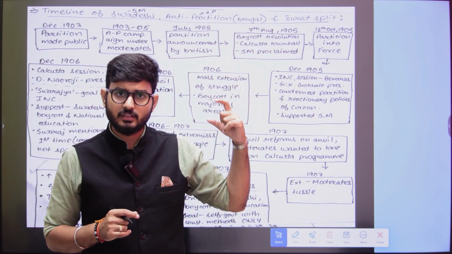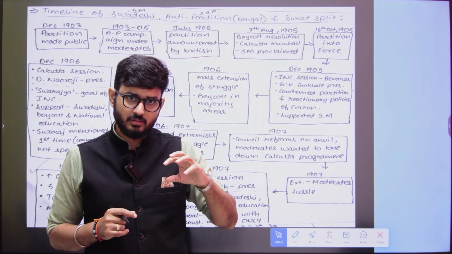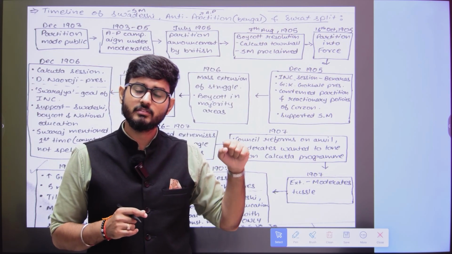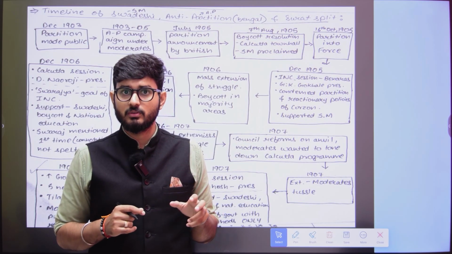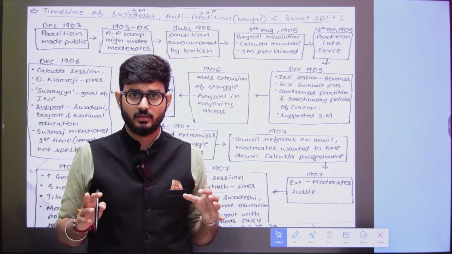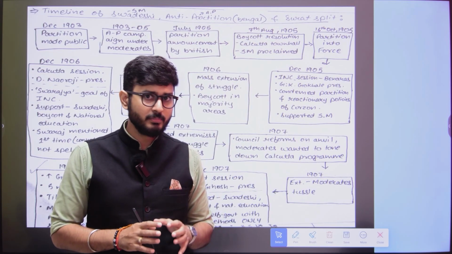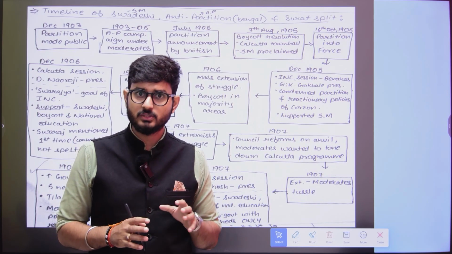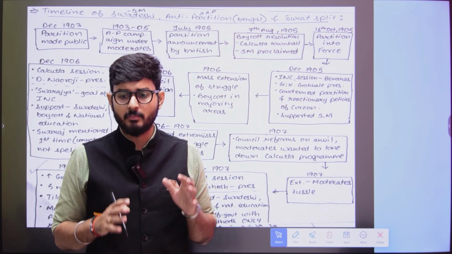So these particular products were also a source of income for the British. But now in Bengal these British products were boycotted. When the people are not purchasing them, the Britishers are not getting the tax, and that is why it was a loss of revenue for the British.